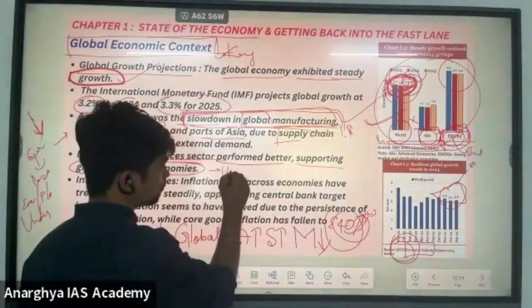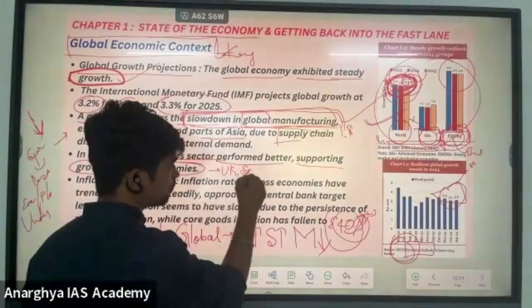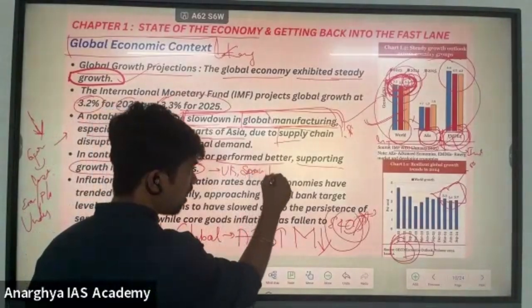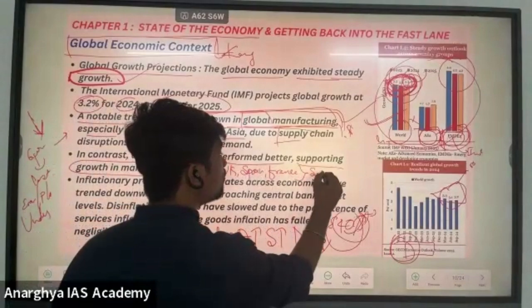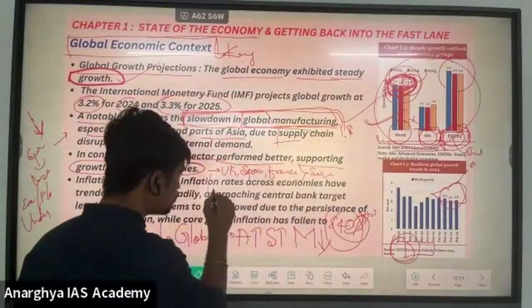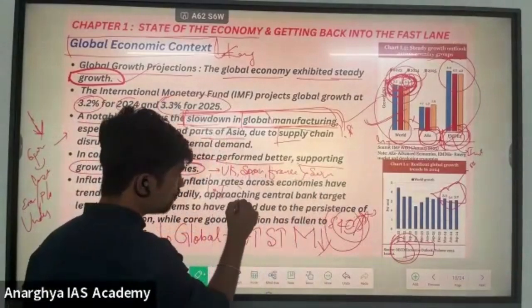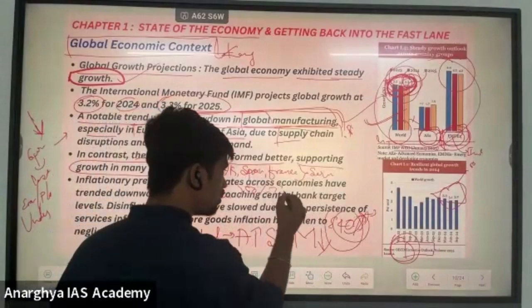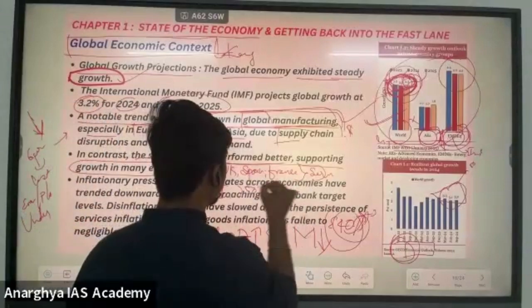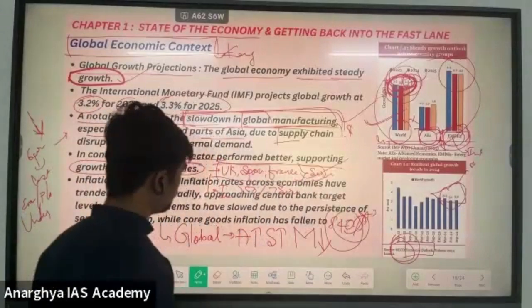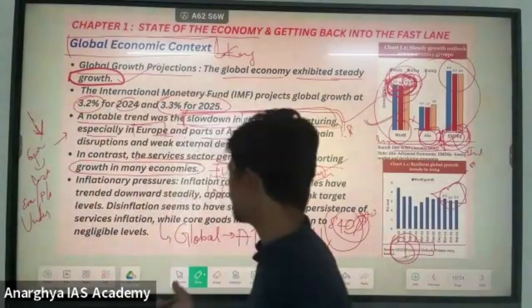If you see the UK, Spain and France, these are service-oriented countries, like India also, because more than 50% of Indian exports are service oriented. Because they are service-oriented countries, they sustained and have shown some steady growth.